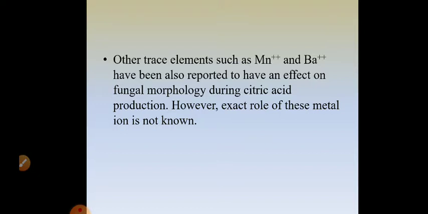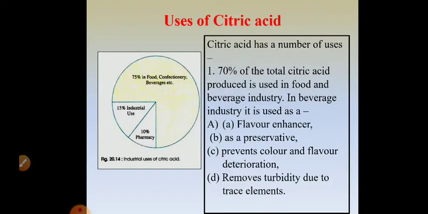The most important is addition of magnesium in a proper concentration so that all the cellular enzymes work and growth and production occur efficiently. Addition of zinc and iron needs to be taken care of because they can otherwise affect the production process. Addition of copper to counteract the effect of iron is essential. Other elements like manganese or barium are also added depending upon the requirement for development of fungal morphology. So that is all about the role of trace elements in citric acid production.